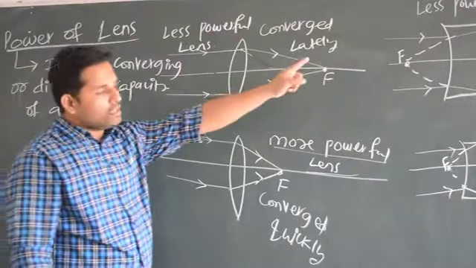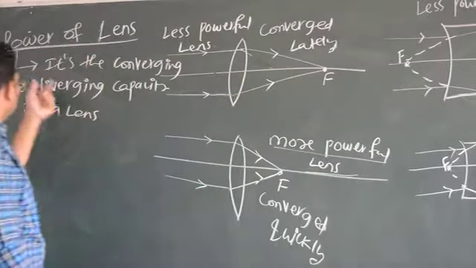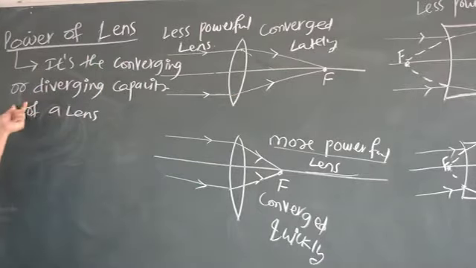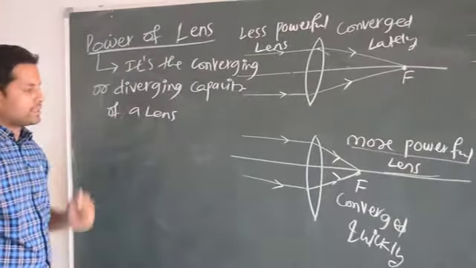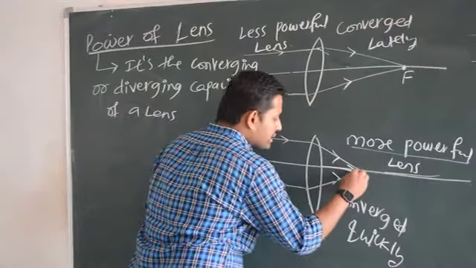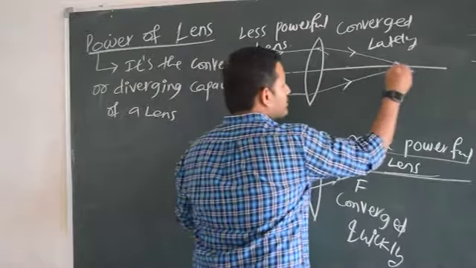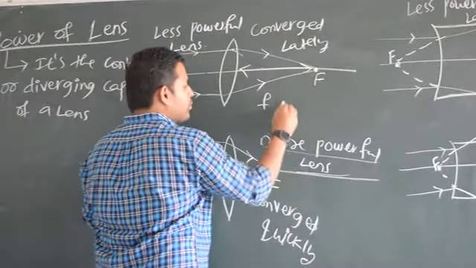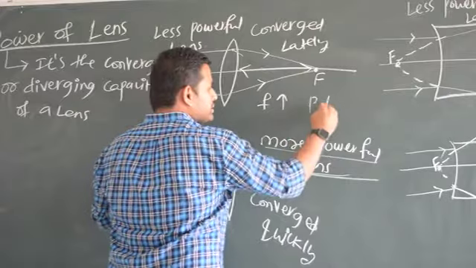Okay. Same way there also I explained. So what is the power of a lens? It is the converging or diverging capacity of a lens. Now let us come here. Observe this focal length. This is less and this is more. If the focal length is more, the power of the lens is less.